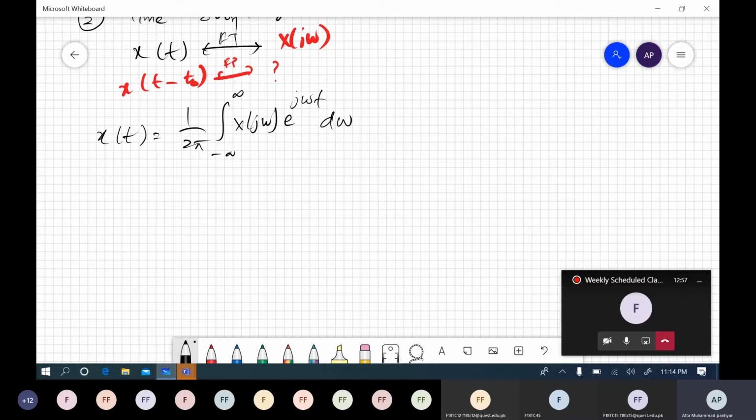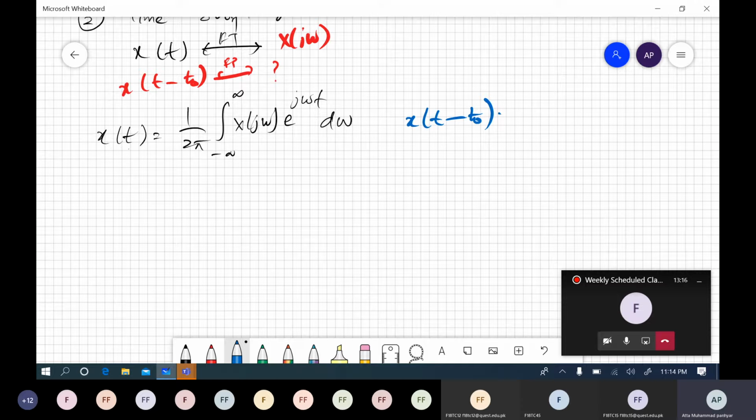And if we have another signal that is a bit shifted, for example x of t minus t naught, now wherever this t is available, we have to replace this value with t minus t naught, right?